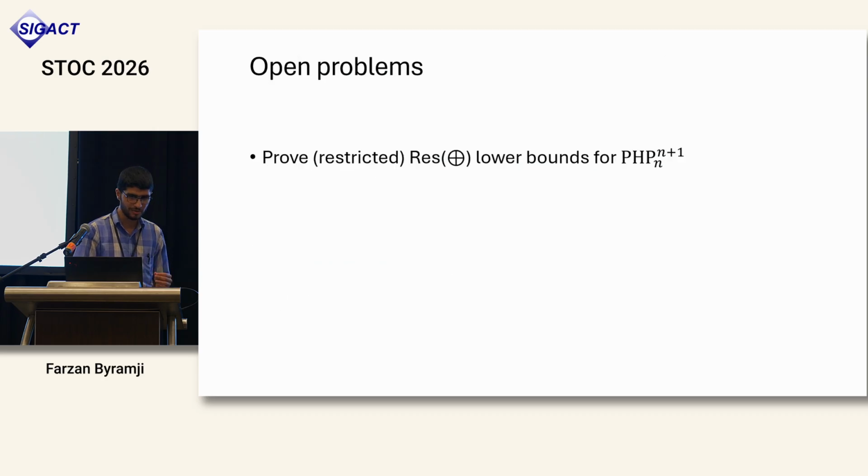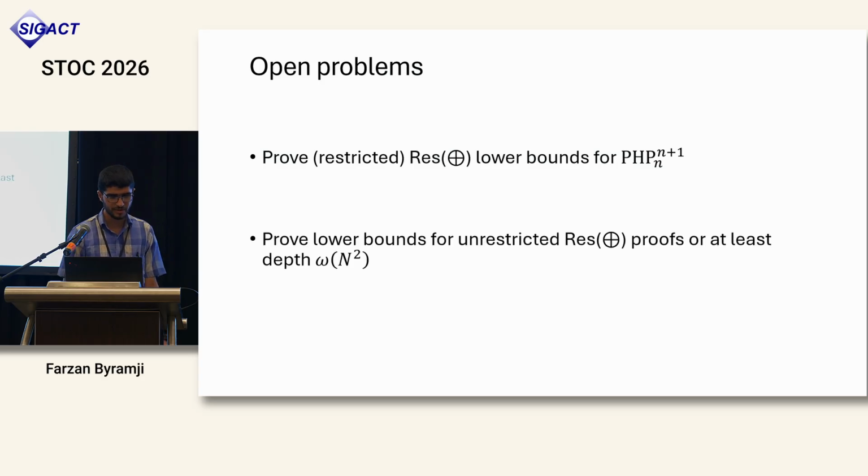Let me end with some open problems. One basic problem is to prove some restricted Res(parity) lower bounds for the more common unary encoding of the pigeonhole principle. As far as I'm aware, nothing is known beyond the tree-like case. And of course, there remains the question of proving unrestricted Res(parity) lower bounds, or at least going beyond subsystems that we currently know how to handle. And that is all I wanted to say. Thank you.